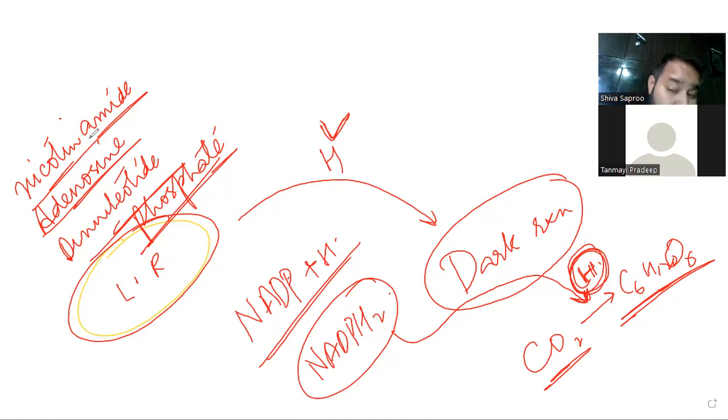Sir, what does adenosine actually mean? Adenosine means adenine plus the sugar molecule, the ribose. Okay. Because ATP stands for adenosine triphosphate, which is adenine plus sugar plus 3 phosphates. Yes, sir.